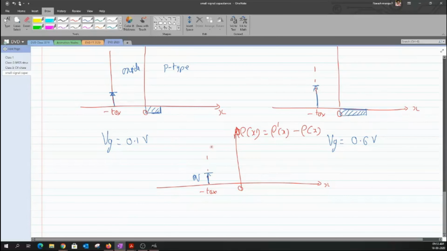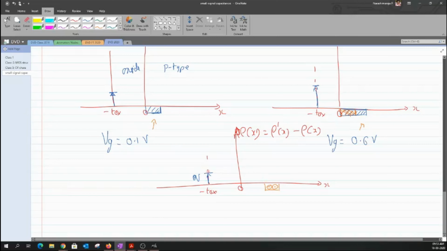When you take the difference, this portion has to be subtracted from this portion, so I eliminate this portion and I am left with this particular charge. This is the charge of negative ions that makes the difference between both quantities, the negative ion difference between this potential VG and this potential VG.